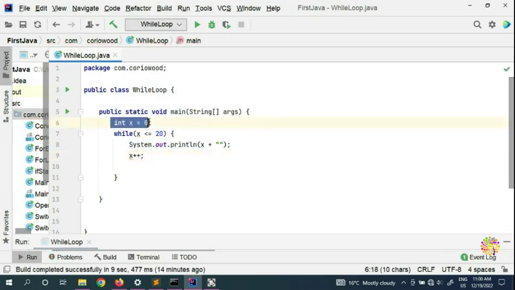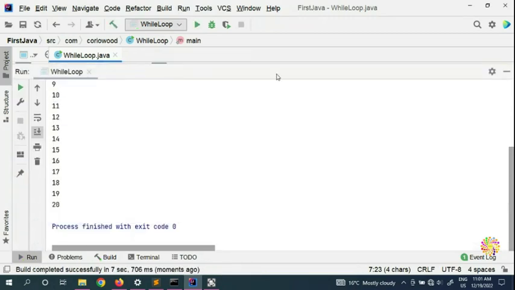Now the Java compiler is going to see that this is okay. You have a variable initialized with 0, and while this variable is less than or equal to 20, which is true, you can print it, and you increment it till it reaches 20. When it reaches 20, then it stops. If you don't see the while loop here, just go and run, and you will be able to see it run till 20.